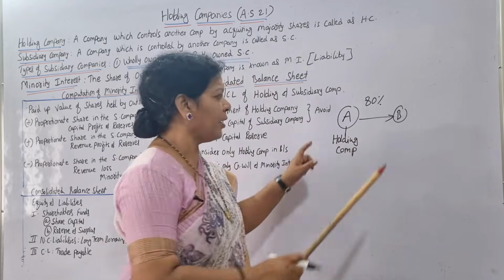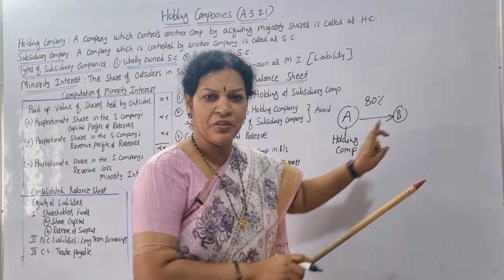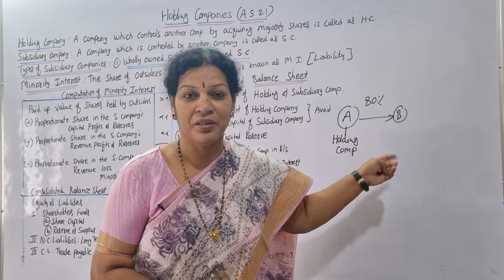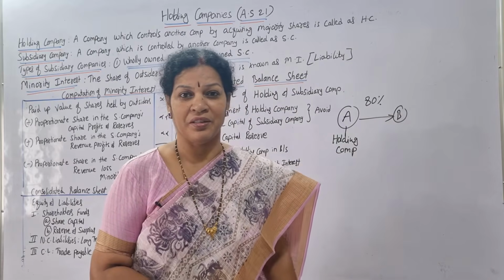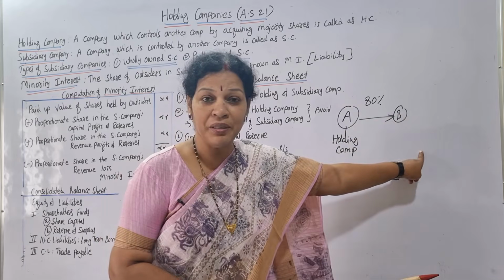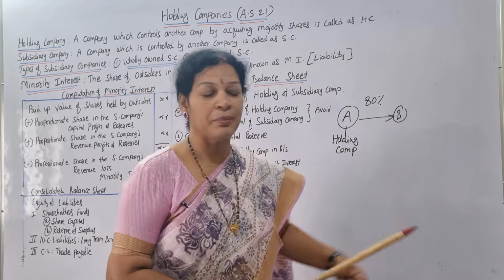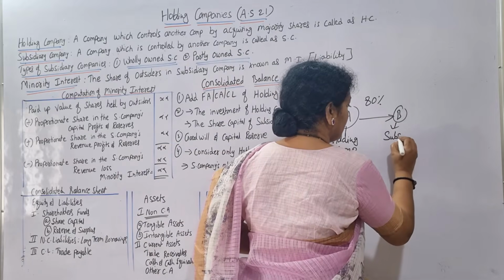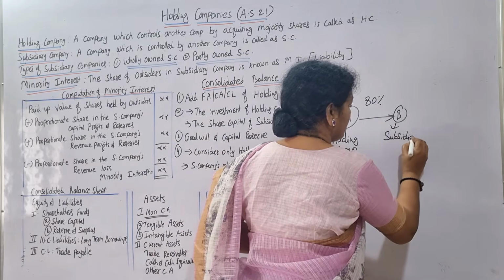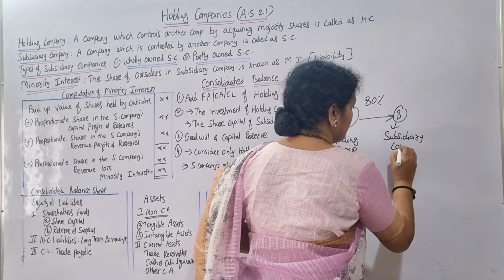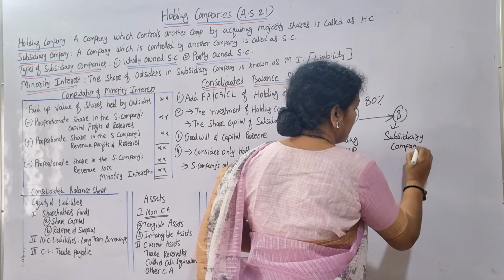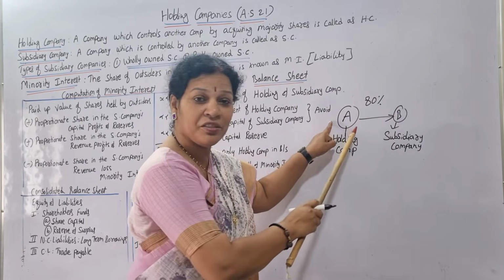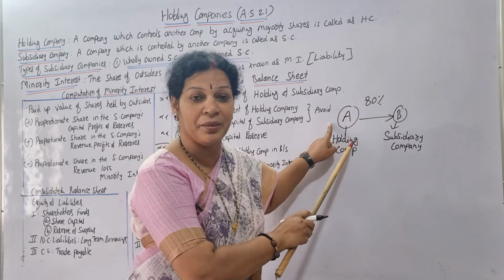Now B company shares are 100%. Out of 100%, 80% we are having, 20% only they are having. So this B company we call a subsidiary company. It means in this B company, 80% of shares are taken by A company.